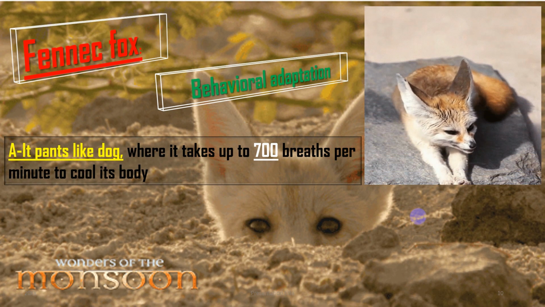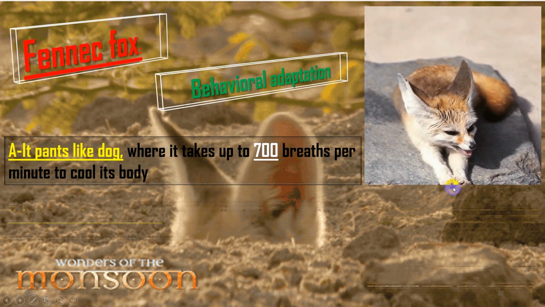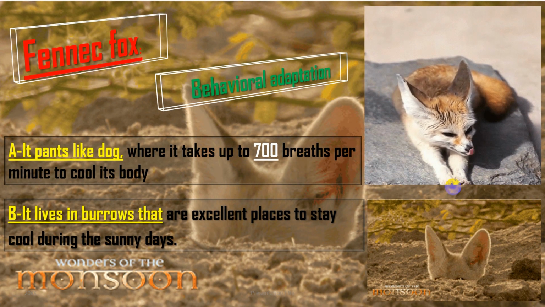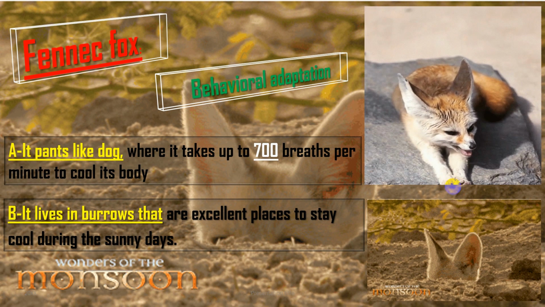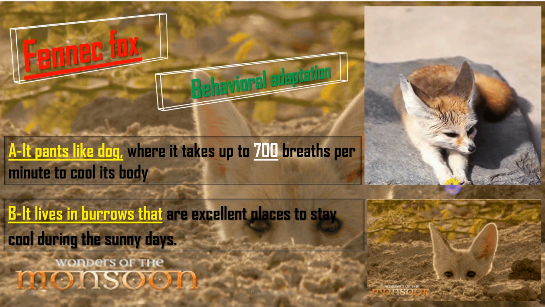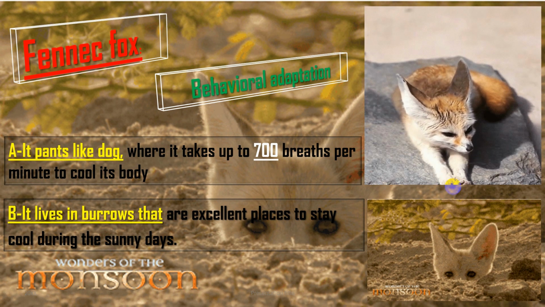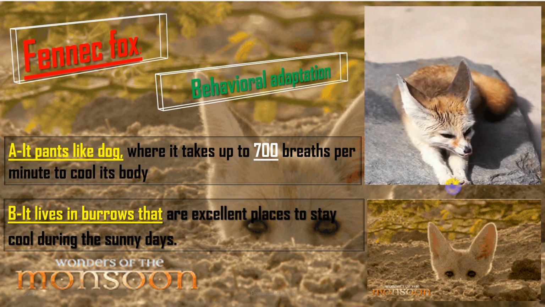Look at this picture carefully. You can see this fennec fox pants. It pants like a dog, where it takes up to 700 breaths per minute. Can you imagine this? It can do this 700 times per minute.